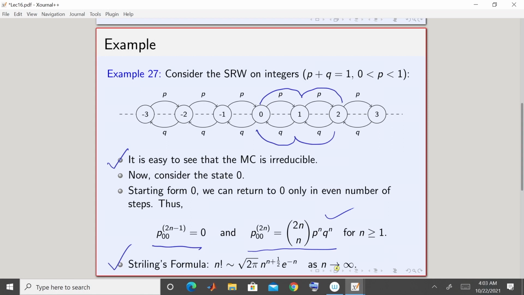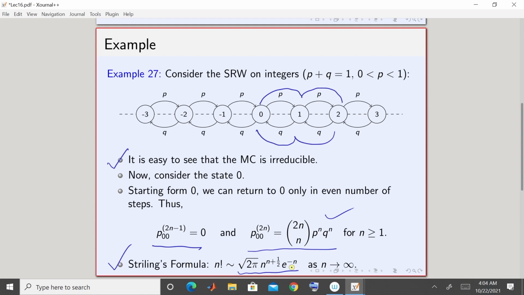Now, you do not have to actually know, let me not go into the detail of what this tilde means. The only thing you need to understand here is, if in a calculation you have n factorial, then you can replace it by this quantity, which is square root of 2 pi times n to the power n plus half times e to the power minus n. If you do that, the result you get is correct. That is what Stirling's formula tells you, roughly.